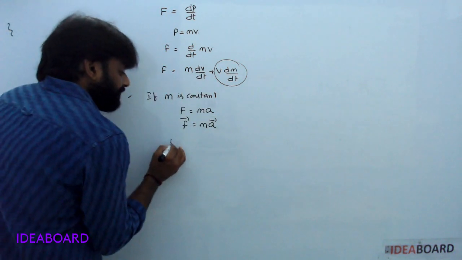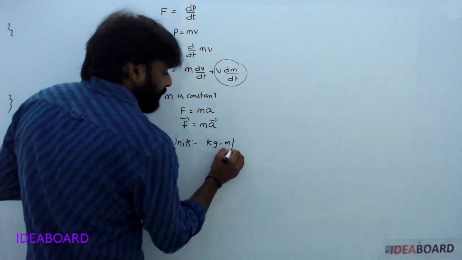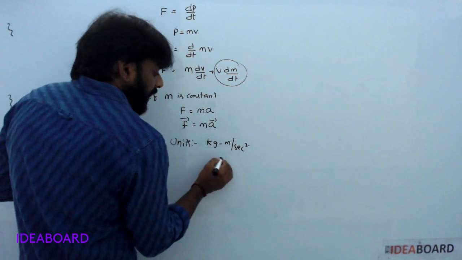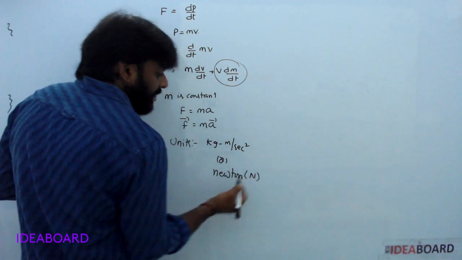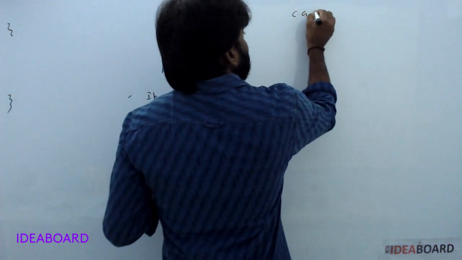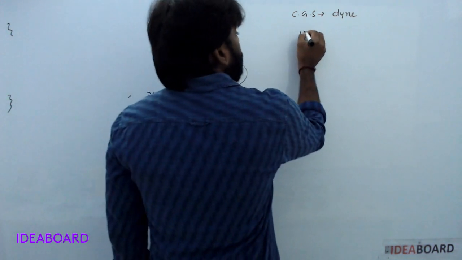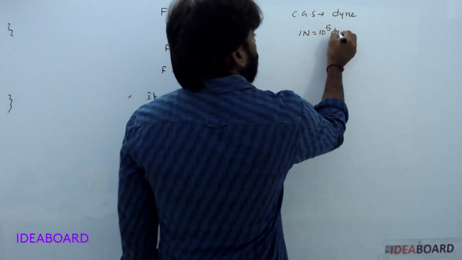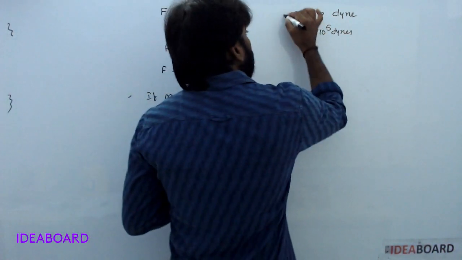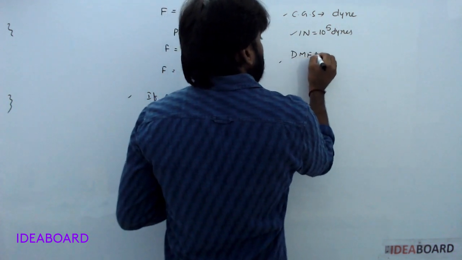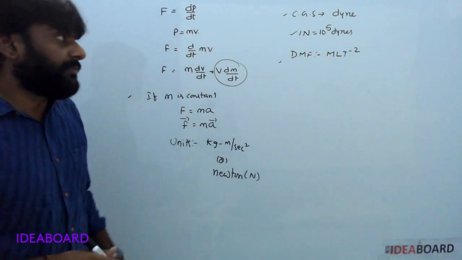Now units. The unit is kg meter per second square, or simply in the SI system, Newton. In CGS, dyne. 1 Newton is equal to 10 to the power of 5 dynes. Understood? Dimensional formula for this one is M L T power of minus 2.